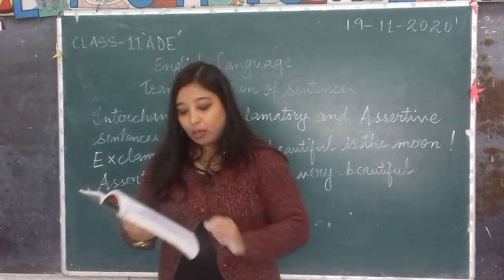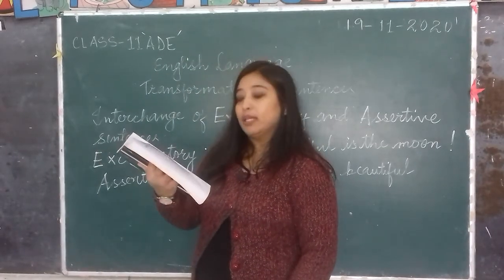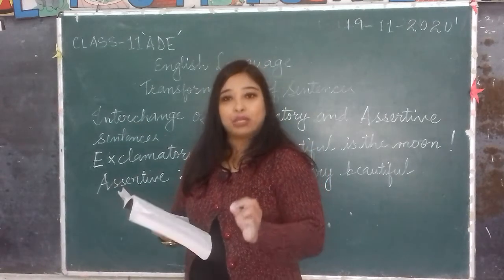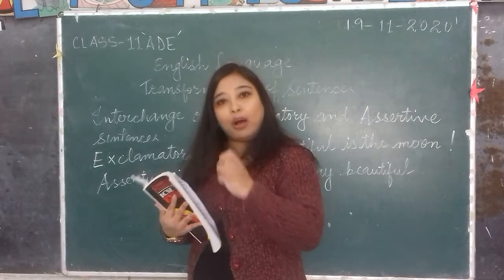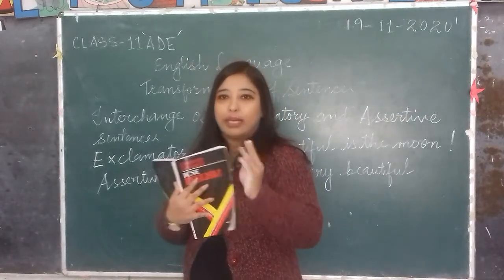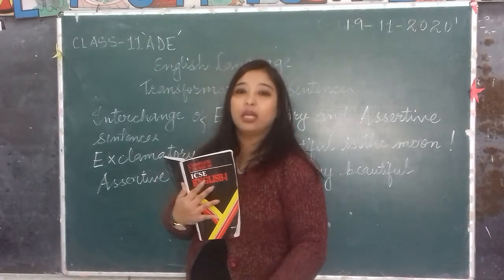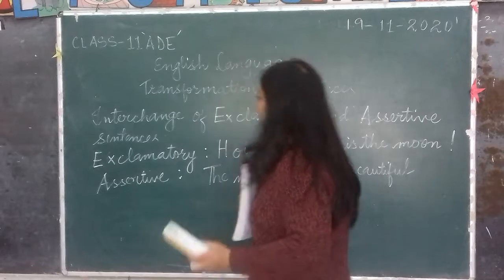Now come to the next one, that is conversion of simple sentences into compound sentences. In compound sentences you'll have to use and. You are compounding two parts of the sentences into one compound. So you'll have to use and while compounding the sentences.